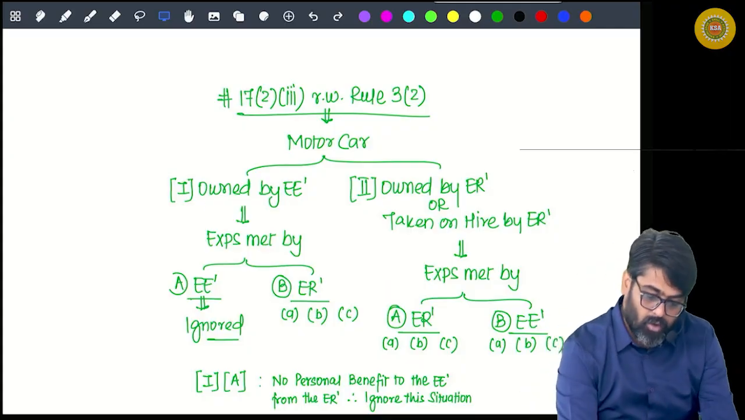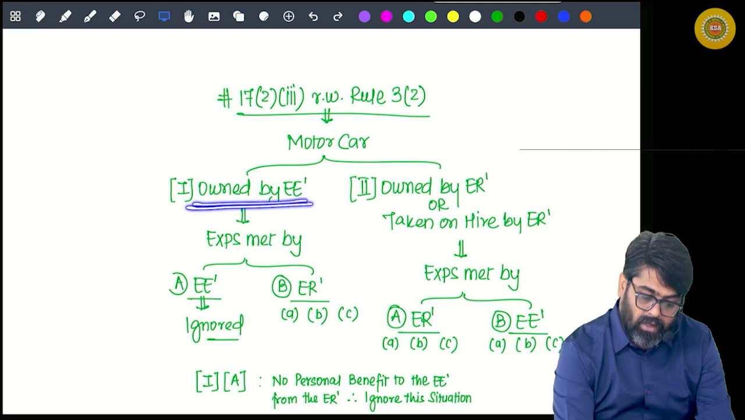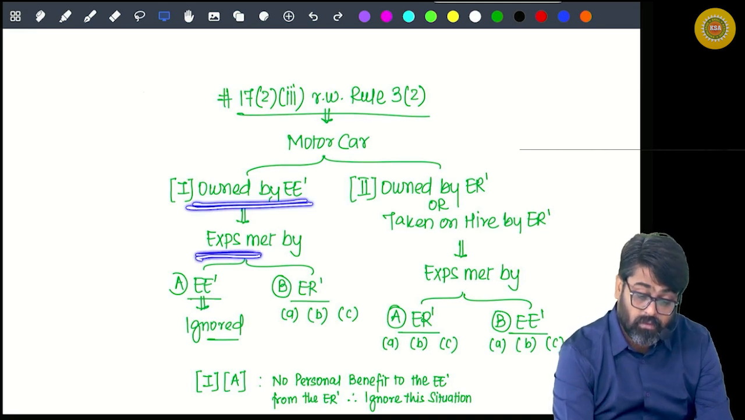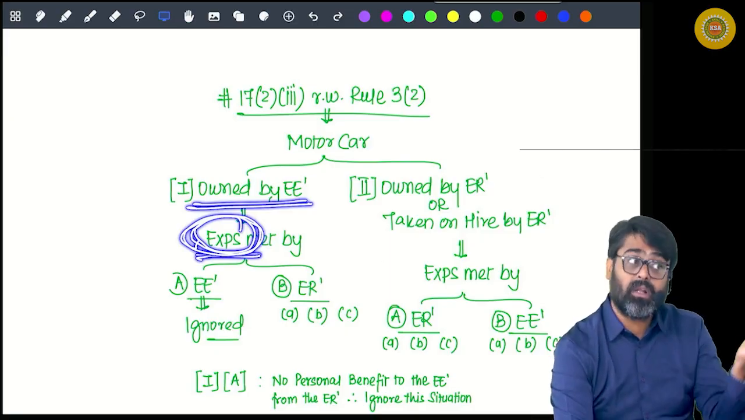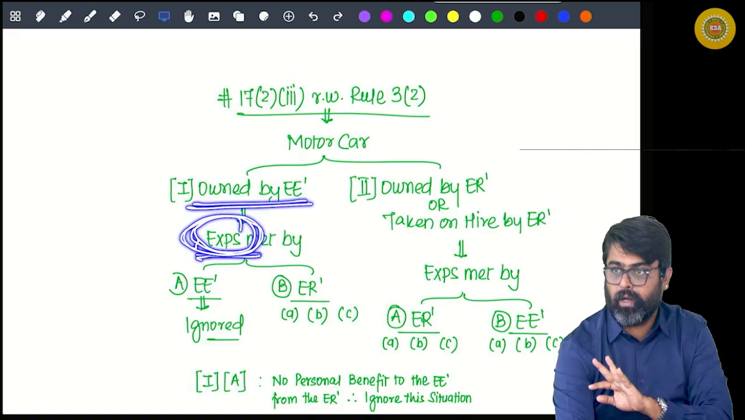So now tell me, whose car? And who is meeting the expenses? I am talking about which expenses? Running and maintenance expense. Sometimes the driver's cost may or may not be included.